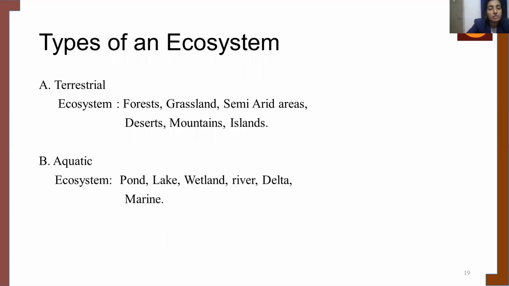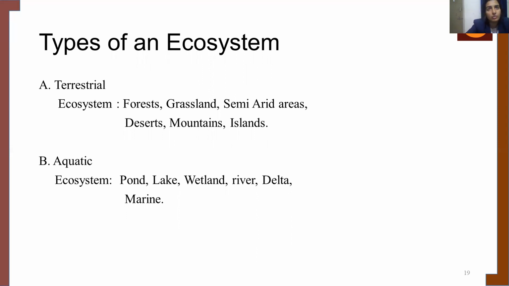Now let's look into the types of ecosystem. So coming to the types of ecosystem, there is terrestrial ecosystem and aquatic ecosystem. The terrestrial ecosystem includes forests, grasslands, semi-arid areas, deserts, mountains, islands.